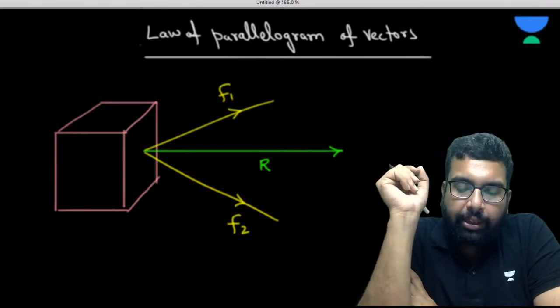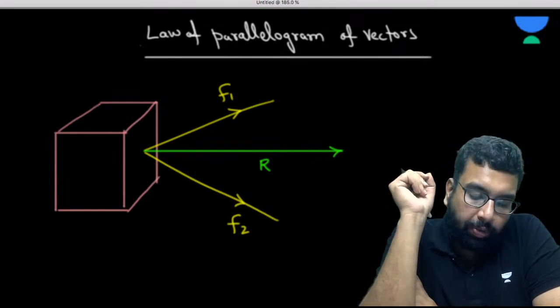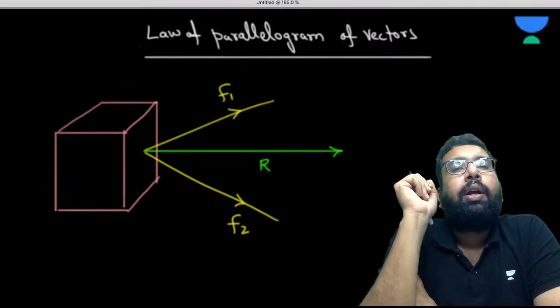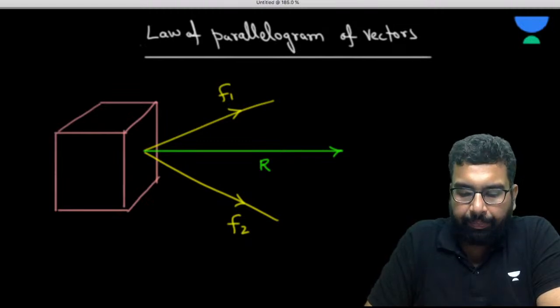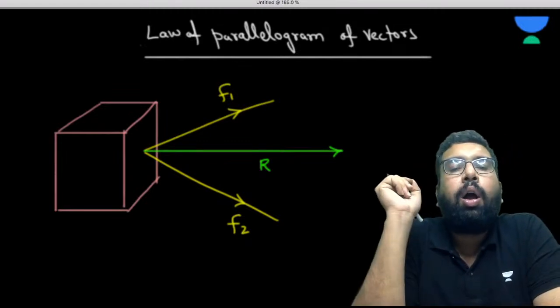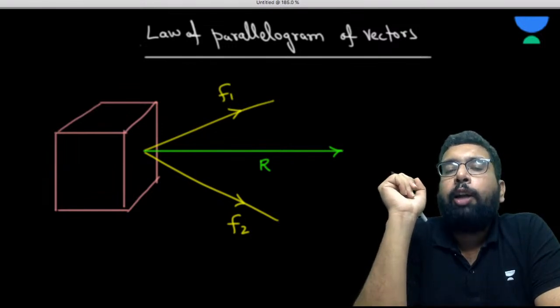So basically, what is this R? This R is the resultant of the forces F1 and F2. This R is nothing but the resultant of these forces F1 and F2, my dear. Are you getting my point?